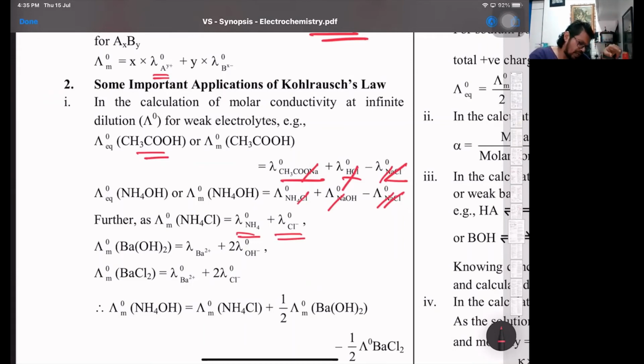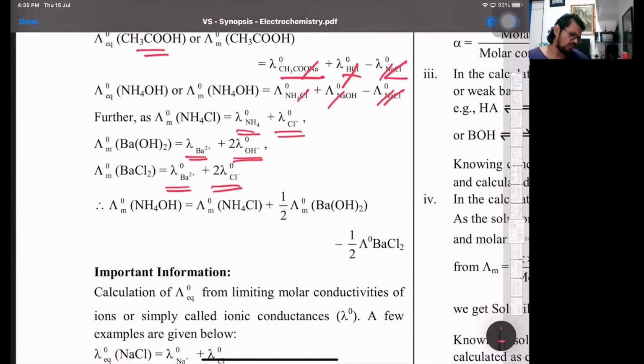Barium hydroxide will be small lambda of barium plus twice small lambda of OH ions, because barium hydroxide gives 2 OH ions. Same way barium chloride is small lambda of barium and twice lambda naught of chloride. All right, so that is the part. So NH4OH will be NH4Cl plus half barium hydroxide minus half barium chloride.